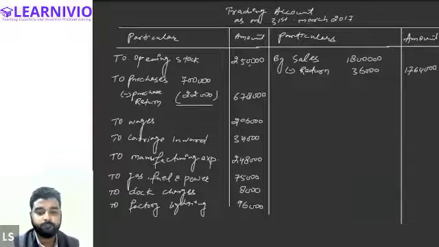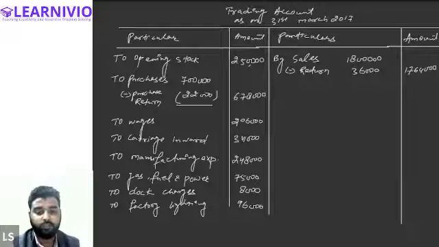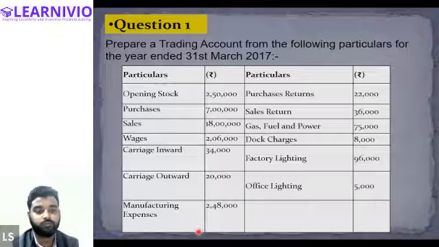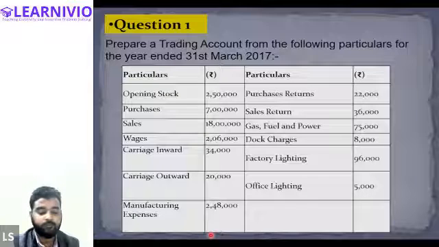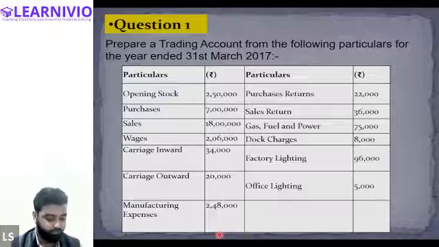Just a minute. I think there is one thing missing in the question. Guys, we also have closing stock. I think I forgot to write down the value of the closing stock. So closing stock is also given in the question. It is 6 lakh. By mistake, I have not written it in the PowerPoint.